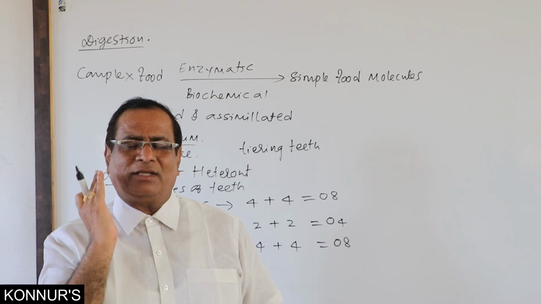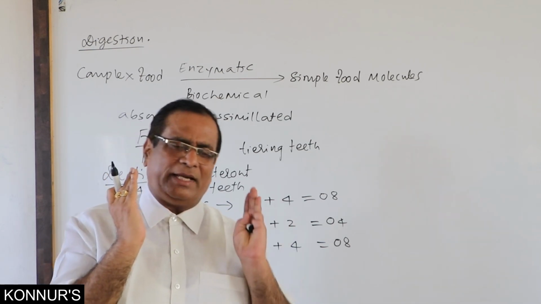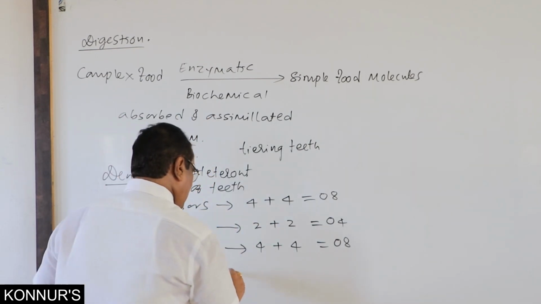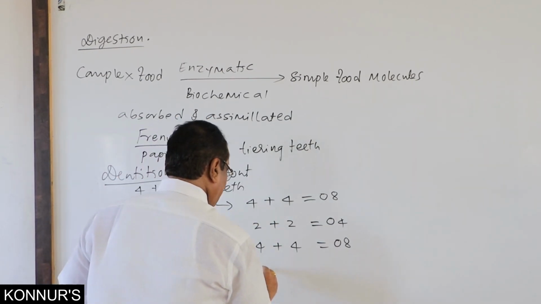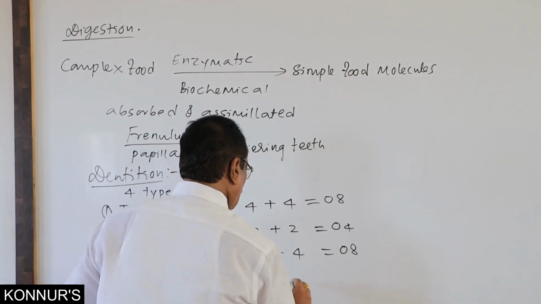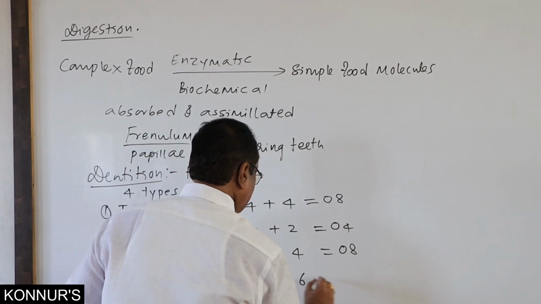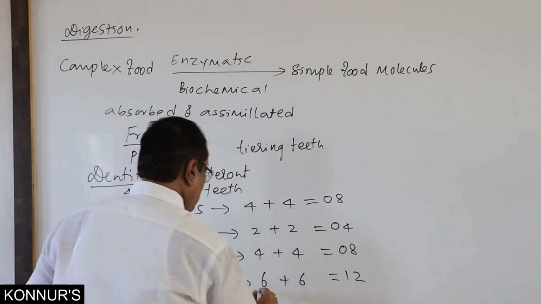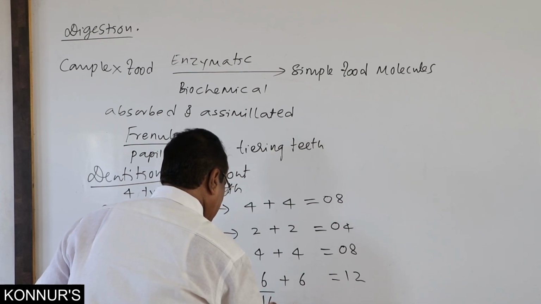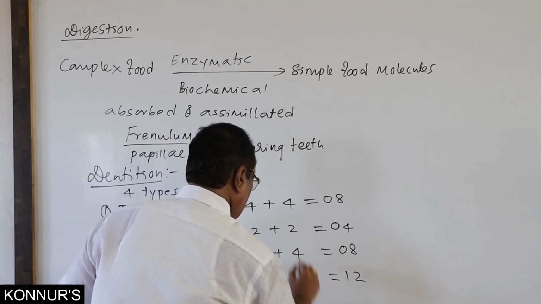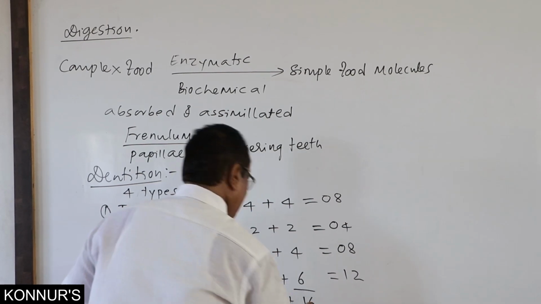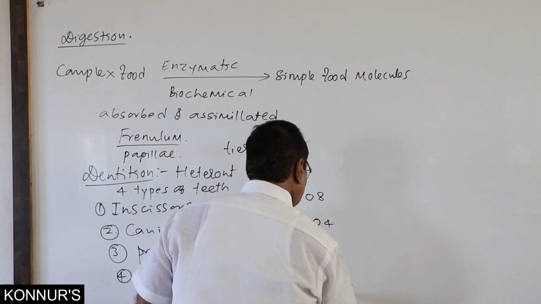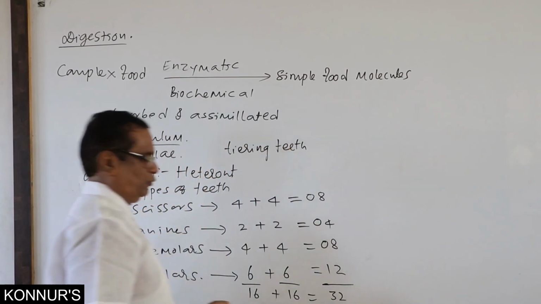After premolars, 3 in upper jaw at one side, 3 at another side, same thing in lower jaw. So in upper jaw, 3 plus 3, 6. In lower jaw, 3 plus 3, 6. Totally 12. In upper jaw, totally 16 teeth. In lower jaw, totally 16 teeth. Hence, the total number of teeth, 32.